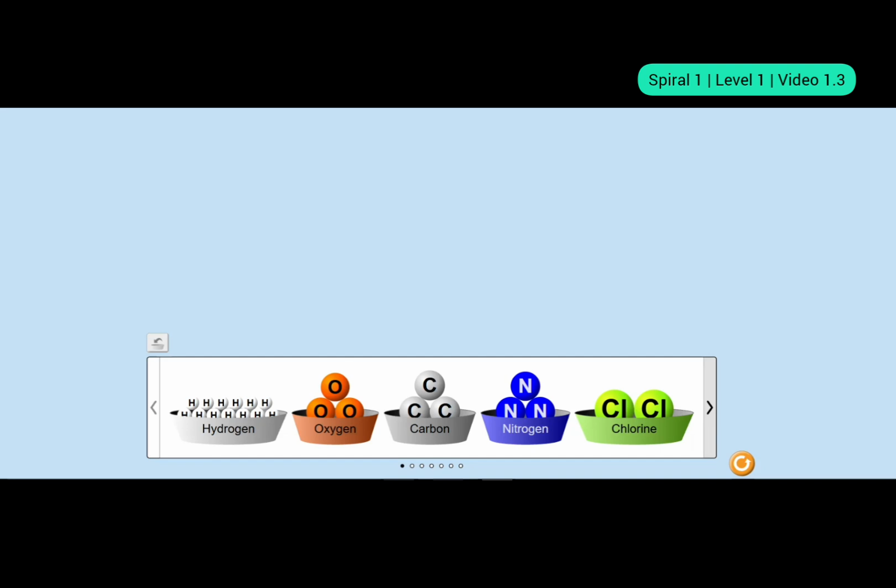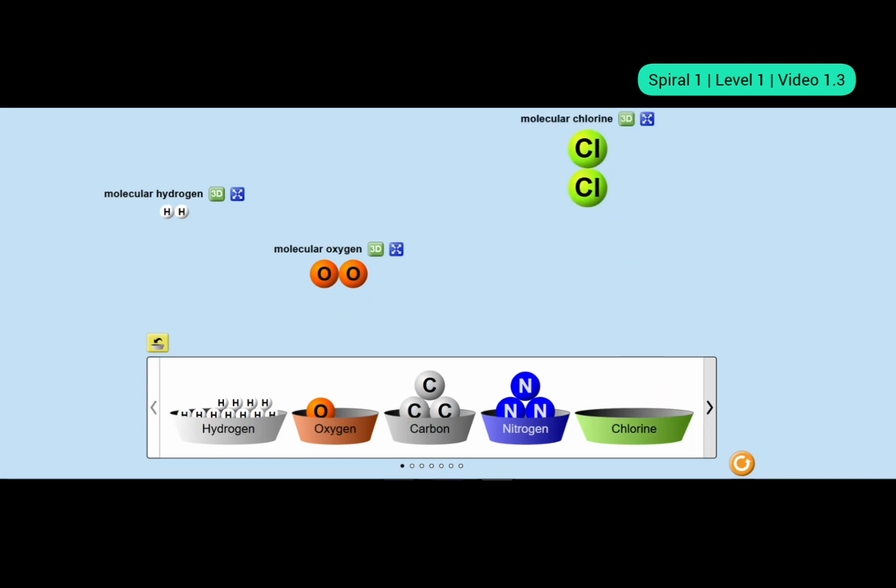So these atoms are of the same element, right? So we are going to first build hydrogen molecule. You have two atoms of hydrogen. Let's make oxygen molecule. So this is a diatomic molecule with two oxygen atoms. Then let's try chlorine molecule. Here you have a diatomic molecule where there are two atoms and both are chlorine atoms.